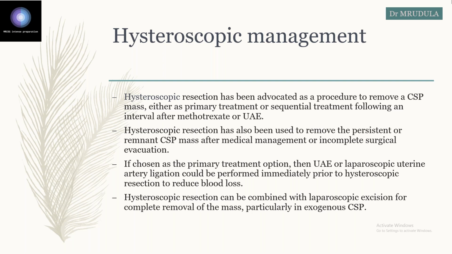Because the most common danger with caesarean scar ectopic is that it bleeds torrentially. If you have witnessed any scar pregnancy, you must know that. The most common fear with the scar ectopic is that it bleeds torrentially. And if we cannot control the bleeding, the woman requires hysterectomy. So the first priority is to arrest bleeding. Most commonly uterine artery embolization is done to prevent the bleeding, or systemic methotrexate is done so that the live ectopic is gone, the blood supply is reduced, and then you can do the surgical management.